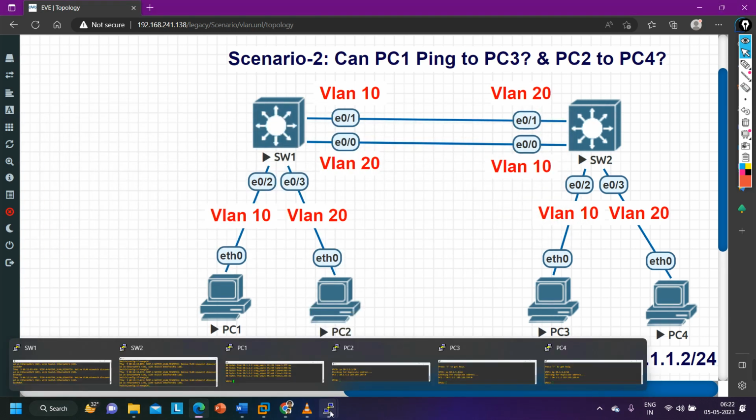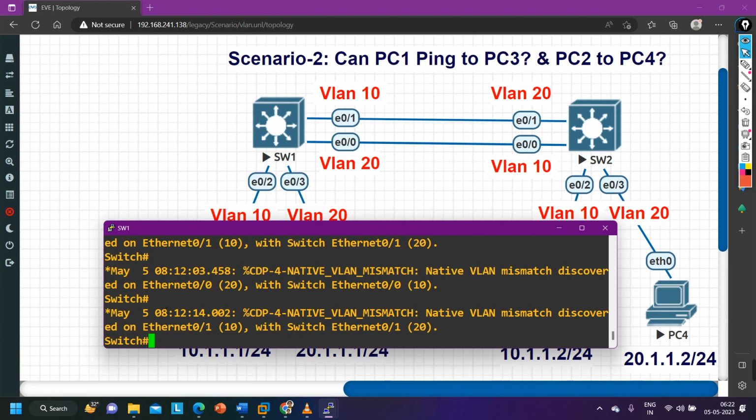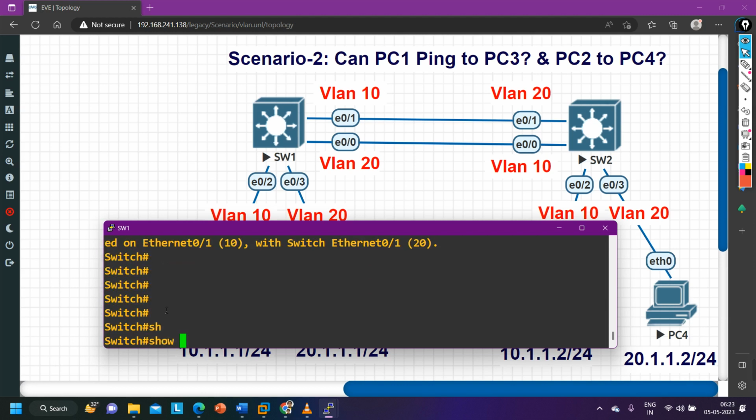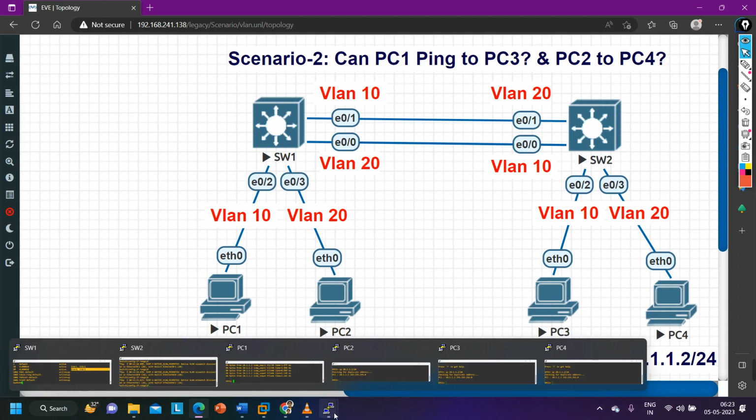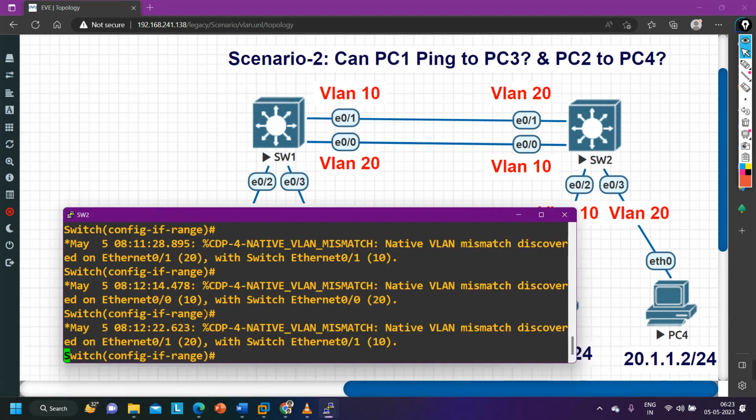Okay, let me check the VLAN configuration again on the switches. So here, show vlan brief. E0/0, E0/1 and 0/2 are members of VLAN 10. Okay, perfect. 0/0 and 0/3 are members of VLAN 20. Perfect. Now on switch number 2,